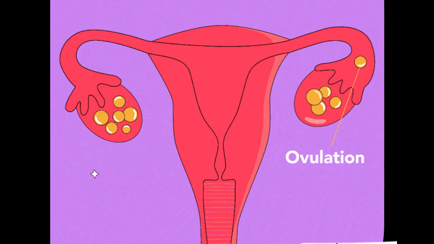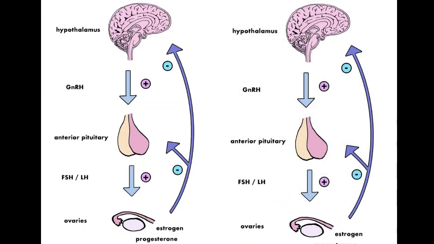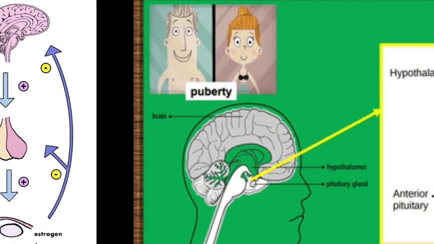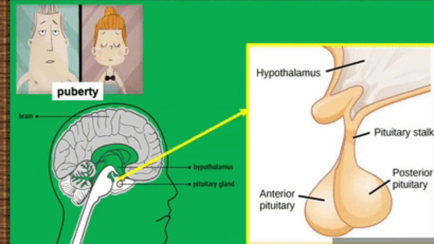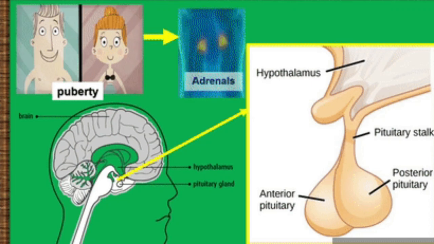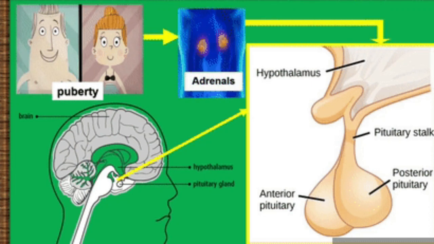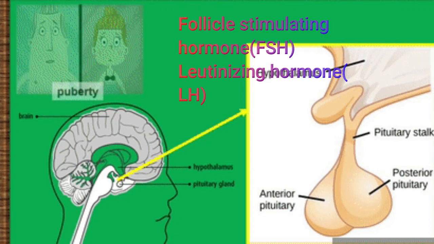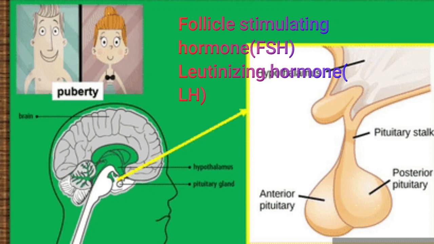Clear? Okay. The control centers for the production of gametes are the hypothalamus and the pituitary gland. They also act as a control center for the production of gametes, that is ova. The hypothalamus stimulates the release of follicle stimulating hormone, also known as FSH, and luteinizing hormone, that is LH.